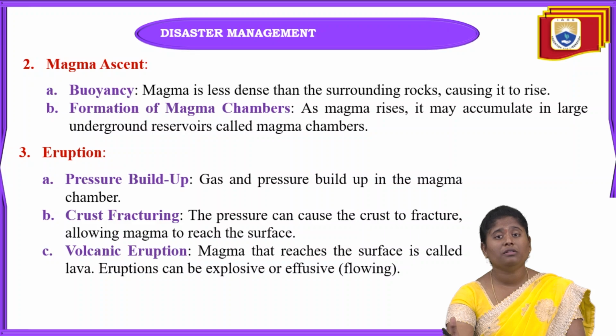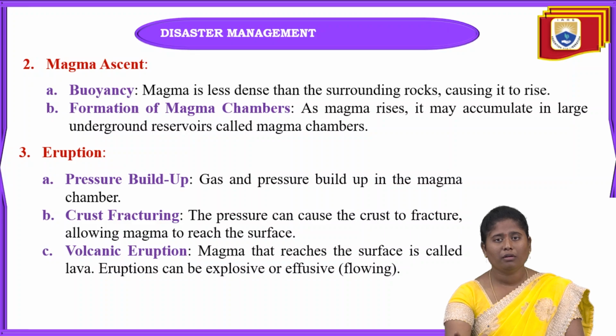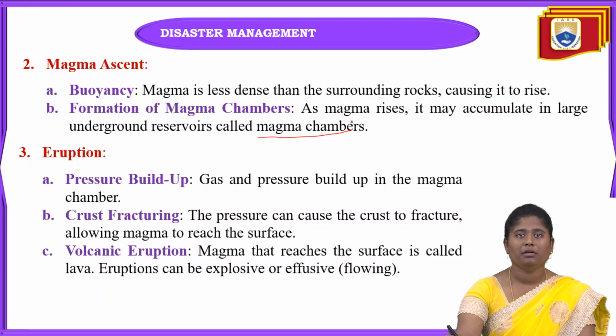And next, the formation of magma chambers. When any type of magma arises from the earth crust, it will automatically accumulate in larger reservoirs, meaning underground reservoirs, small reservoirs below the earth crust. Some space will be there within the earth crust, that is called the underground reservoir. When magma rises from the earth crust, it automatically accumulates in the underground reservoirs, which are also called magma chambers.